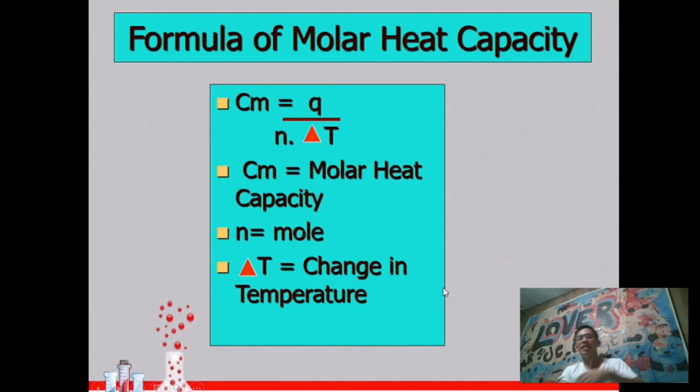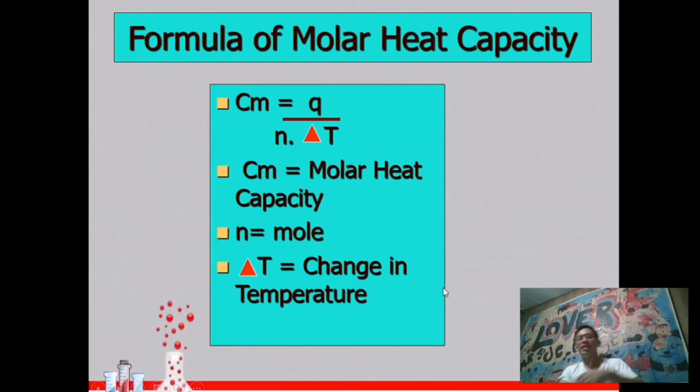The next one, we'll calculate the temperature change of the water. We'll follow the same formula. 1000 joules is equal to 10 grams of water with a specific heat of 4.184 joules per gram per degree Celsius, times change in temperature. Just cancel grams per degree Celsius.